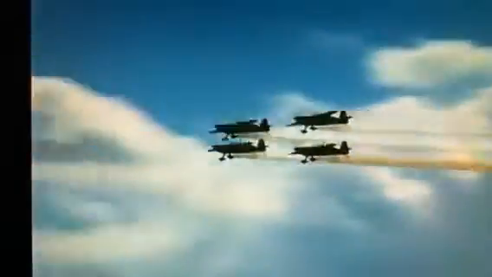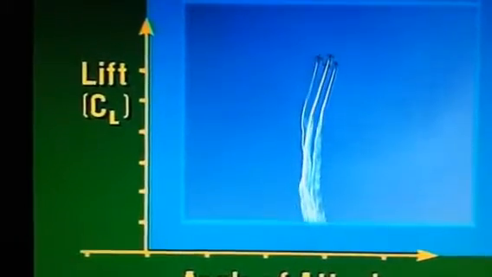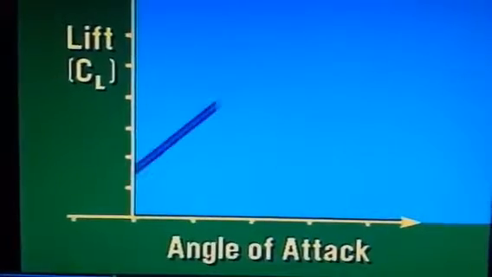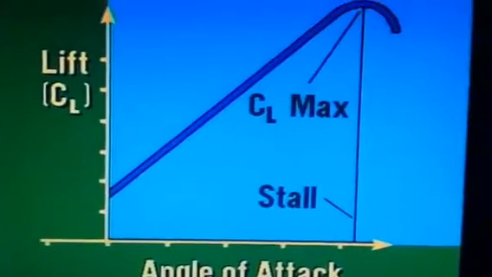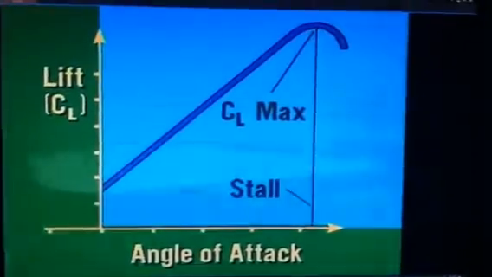A way to measure lift as it relates to angle of attack is the mathematical expression, coefficient of lift, or CL, which is determined by wind tunnel tests and is based on the design of the airfoil. Each airplane has an angle of attack where maximum lift occurs. This point is known as CL max. Beyond this point, the airflow begins to separate from the wing surface, becoming so turbulent that the airfoil can no longer create lift. At this point, the wing is in a stalled condition.